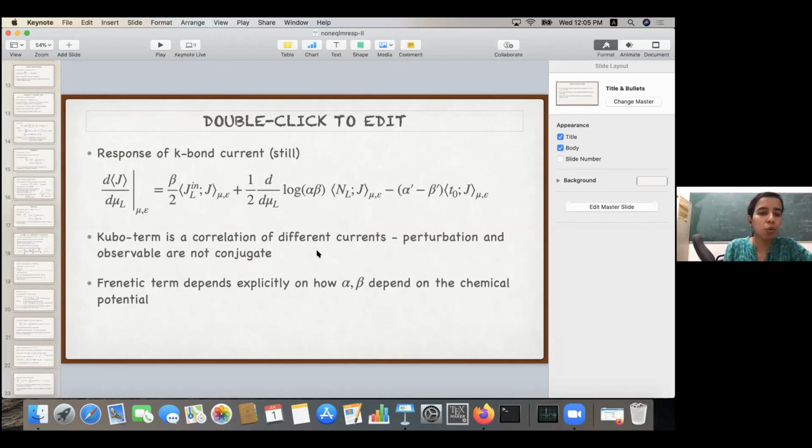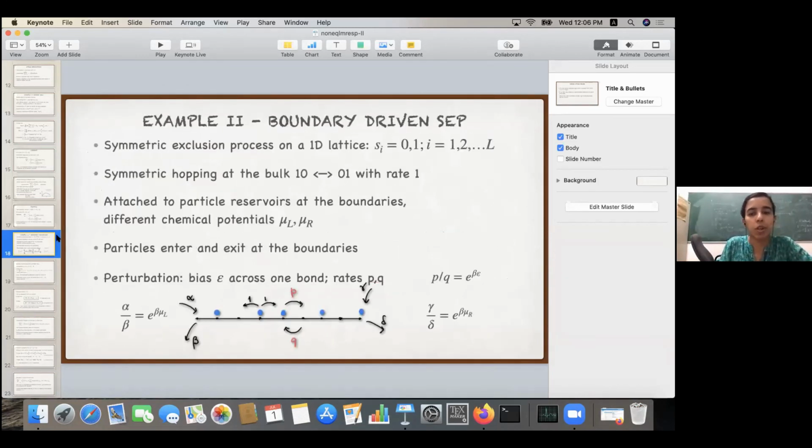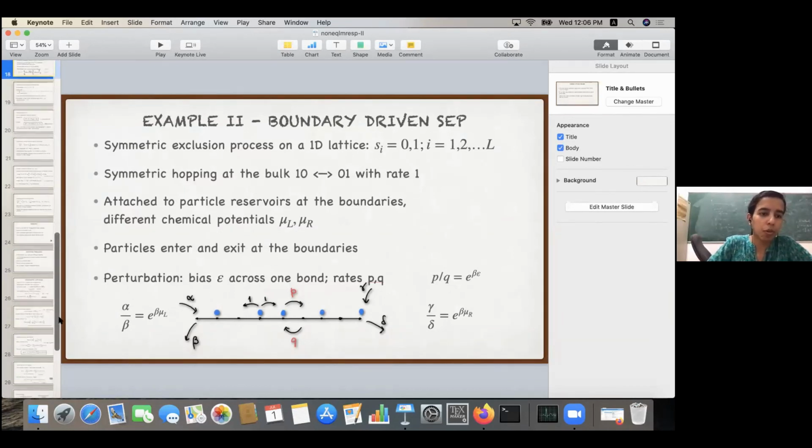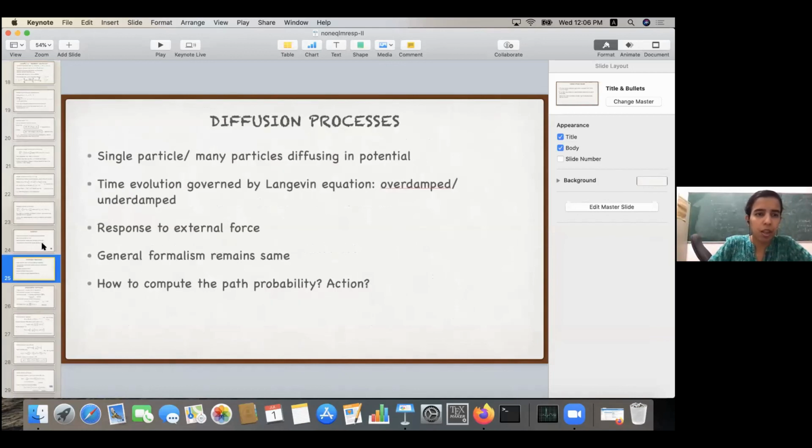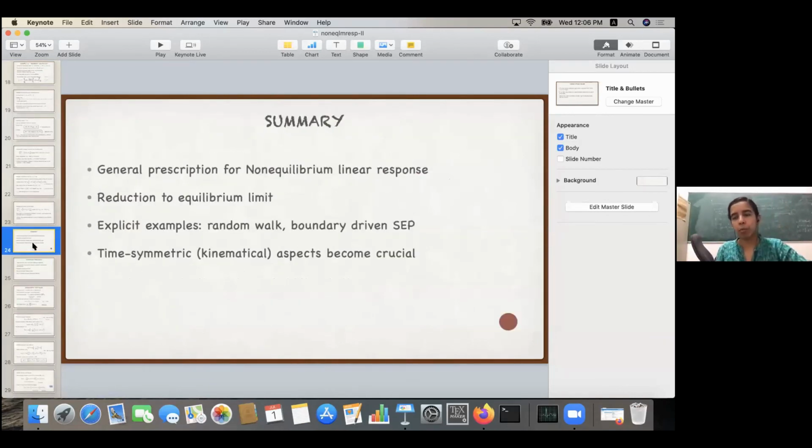So what we will do tomorrow is, until now we have basically used as examples just jump processes. Tomorrow I'll see how we can do these things for diffusion processes, for example, just a potential interaction or those kinds of things. And there maybe it will be more familiar to many of you, because there we'll talk about forces and potentials, etc.